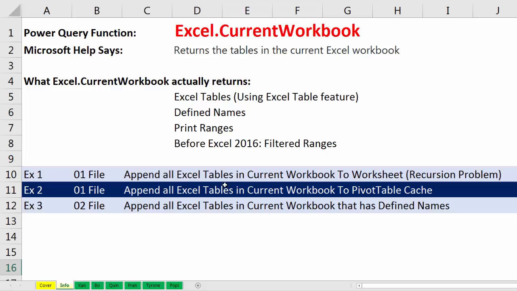We want to see how to append all the Excel tables in the current workbook to the worksheet. And we'll see that there is a recursion problem. In this example, we will not have any defined names or other objects besides Excel tables. Then we'll solve the recursion problem in our next example where we append all the Excel tables to the pivot table cache. That will work if our goal is to take all the tables and create a pivot table, and we won't have the recursion problem. And then in our third example, we'll append all the Excel tables in the current workbook that has defined names and other objects which get in the way.